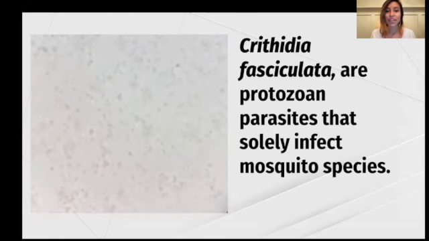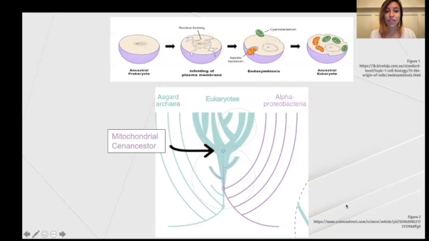These are protozoan parasites that solely infect mosquito species. These protozoans belong to one of the earliest forking branches of mitochondrial-containing organisms in the eukaryotic evolutionary tree. By studying these ancient protozoans, we gain a better understanding about which kinds of biological mechanisms remained conserved throughout the evolution of eukaryotes.